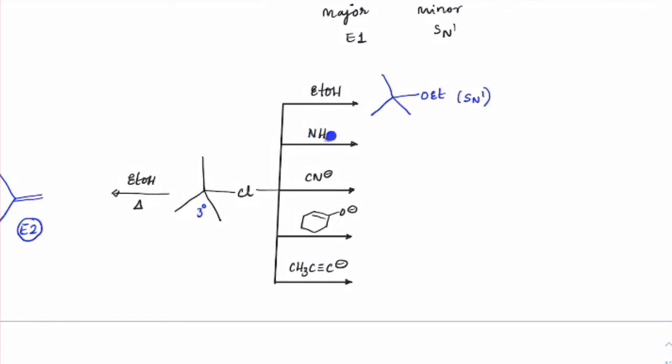Ammonia, relatively, is a strong nucleophile. But when it comes to base, it acts like a weak base, and it is at the tertiary position. A strong nucleophile usually prefers to go for SN2 reactions, but since it is at a tertiary carbon, SN2 is not favored. So the only possible way it can proceed is E1. So we will get this elimination product through the E1 mechanism.